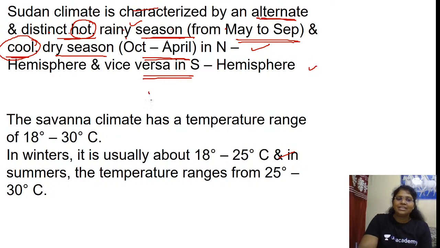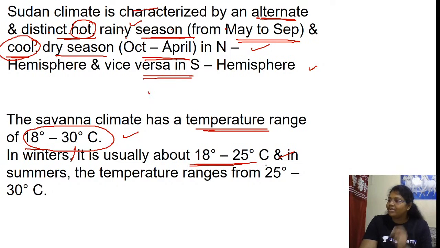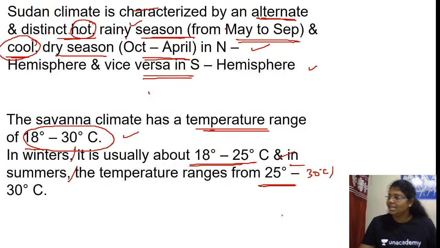Is this clear, ma? The savanna climate has a temperature range of about 18 to 30 degrees Celsius. In winters, it is usually about 18 to 25 degrees Celsius, and in summers, the temperature ranges from 25 to 30 degrees Celsius. So there is a distinct difference. Winter is less, of course, 18 to 25, and summer is 25 to 30. So naturally, summer is high.